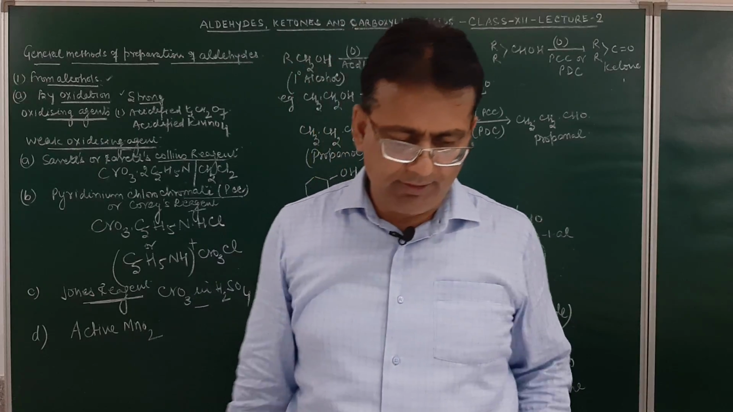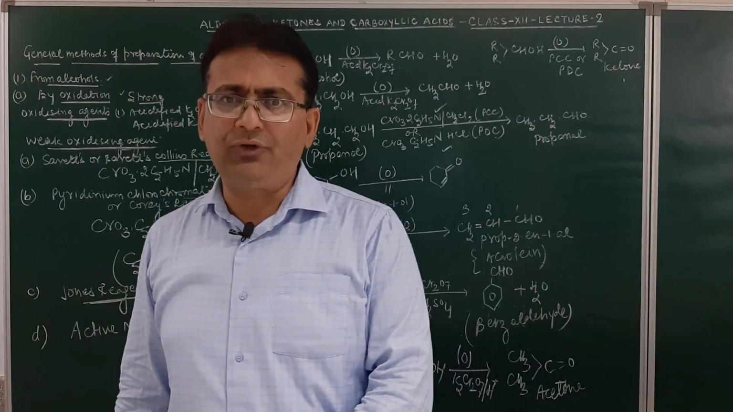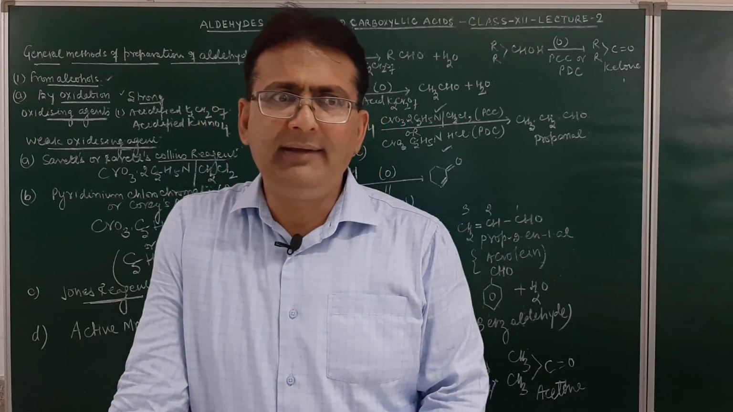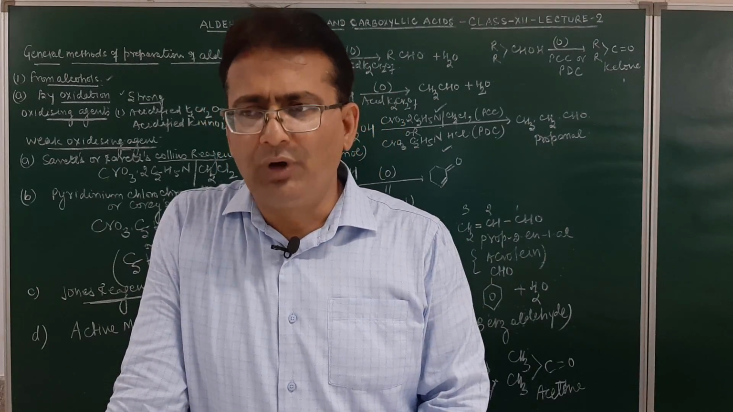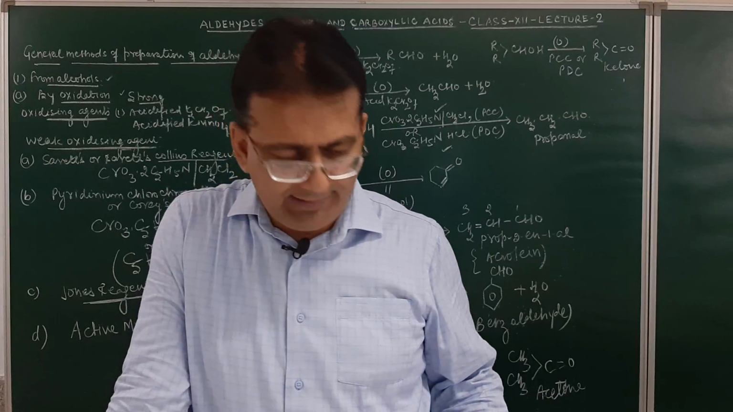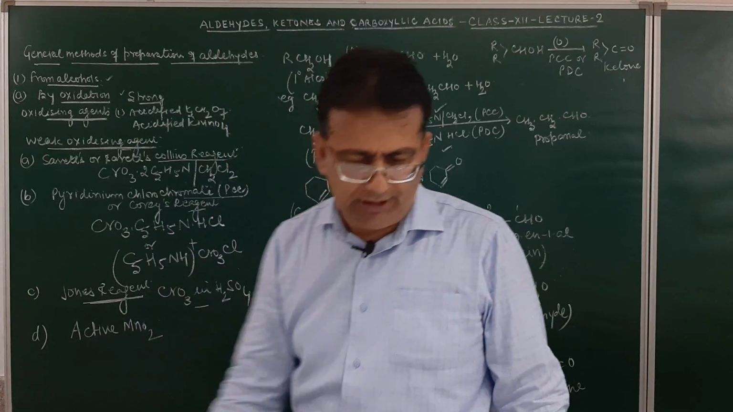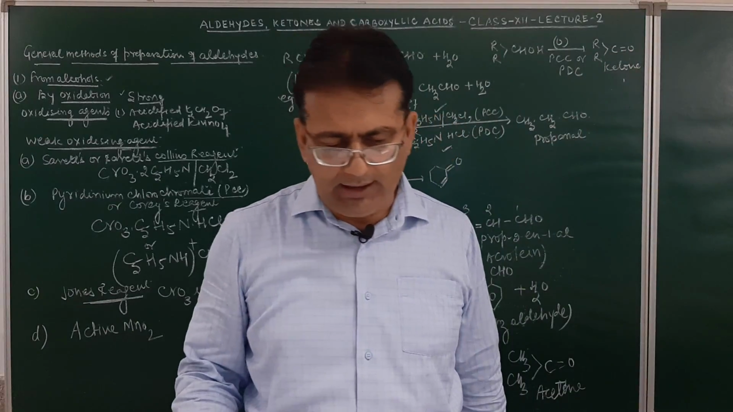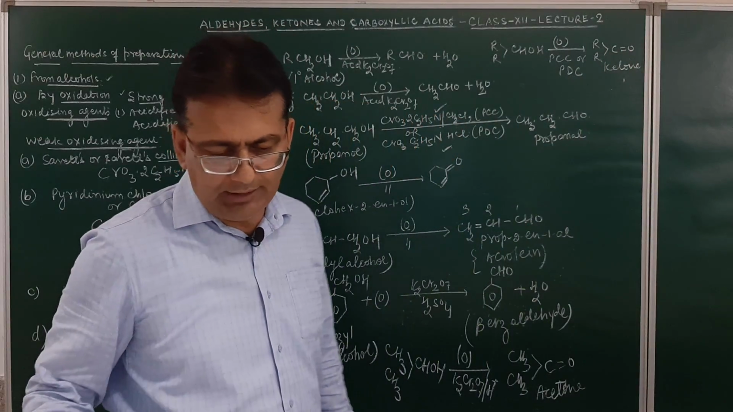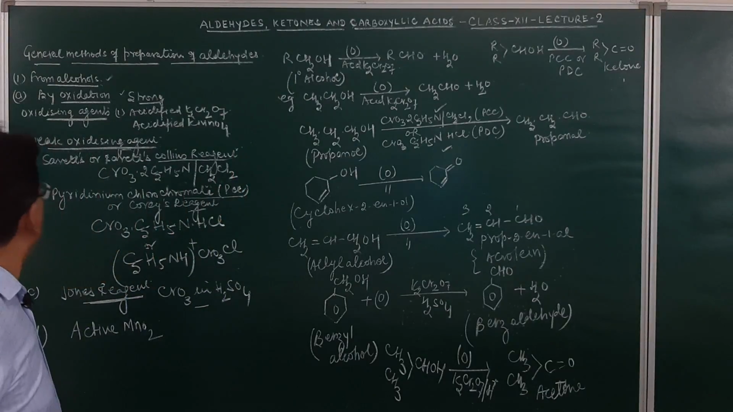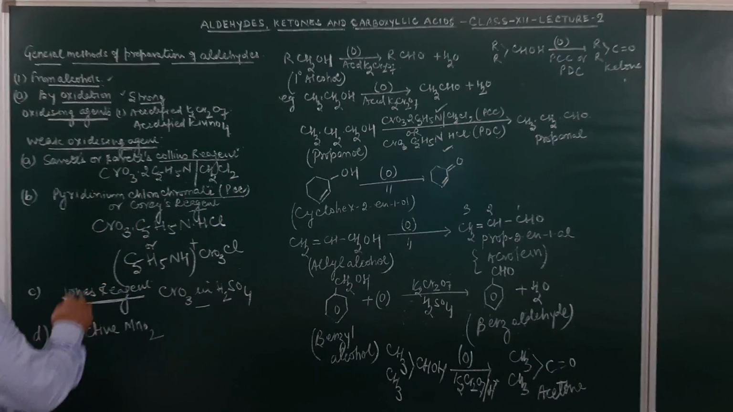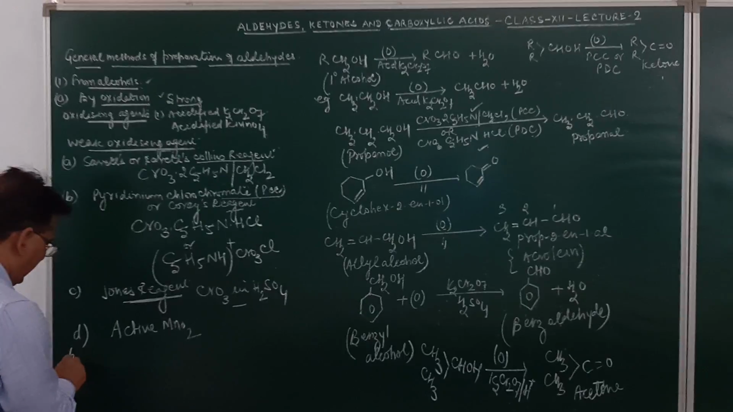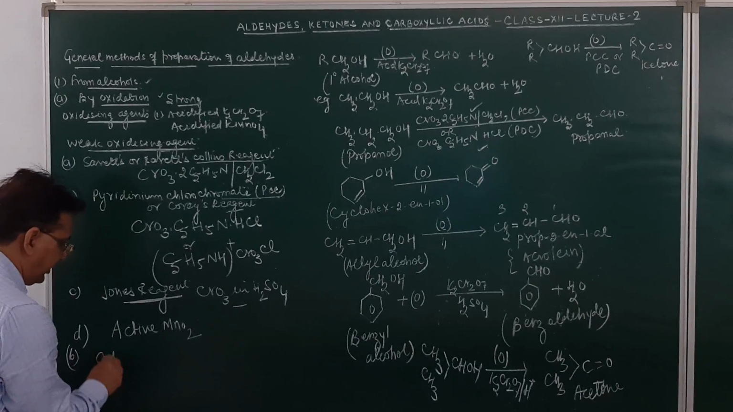Now another method of preparation from alcohol is again the removal of hydrogen, and that will be called dehydrogenation. So the second method will be by catalytic dehydrogenation. Am I getting clear, student? So if we carry out the catalytic dehydrogenation, the second method will be by catalytic dehydrogenation.